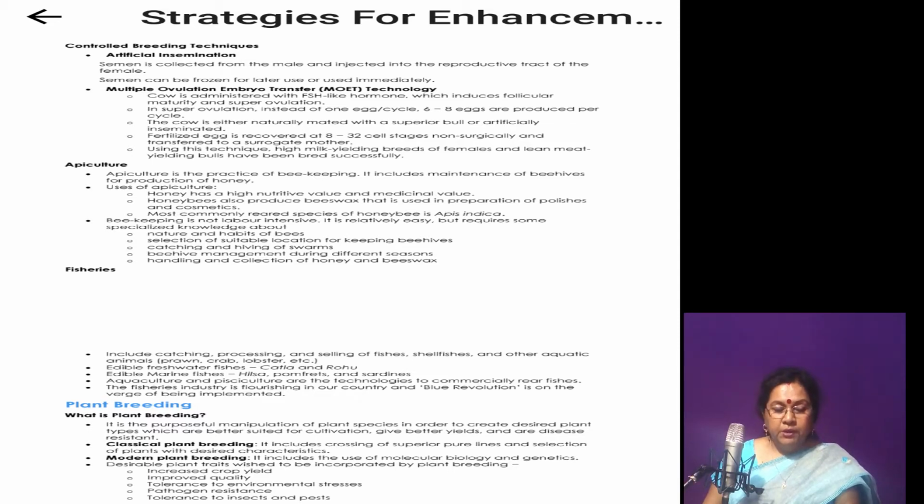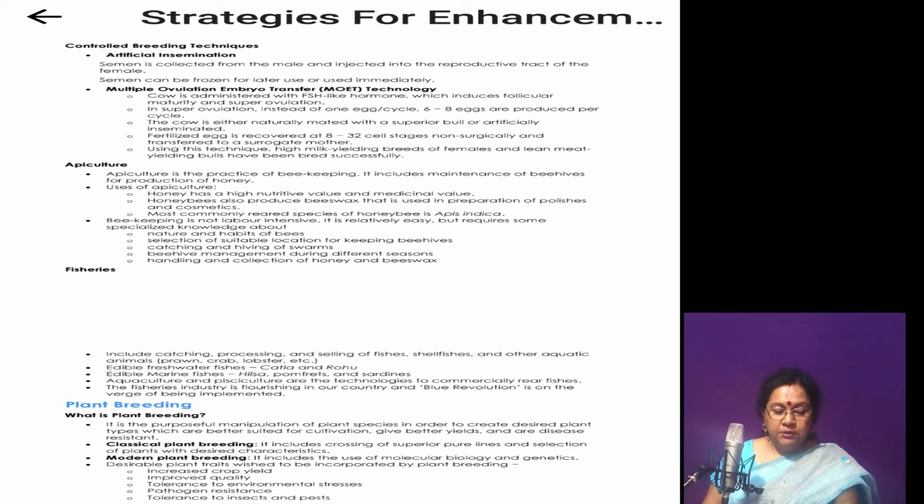Sometimes the semen is collected and frozen for later use. It is desirable to inseminate many females in their heat period at a time, and we can get healthier progeny without any contagious diseases.